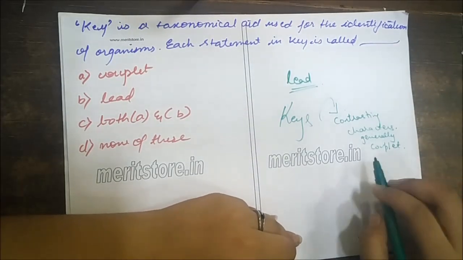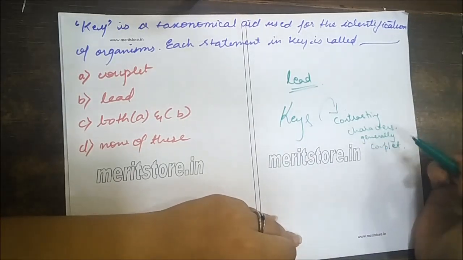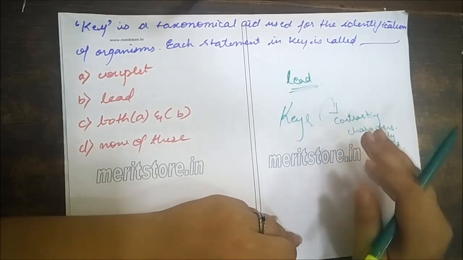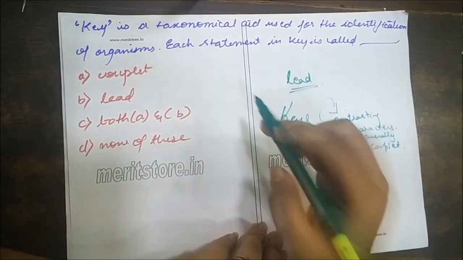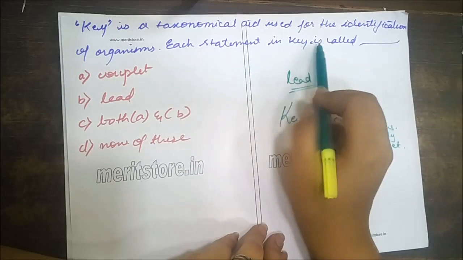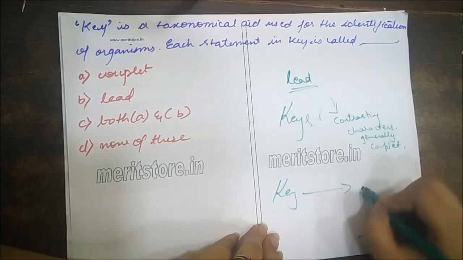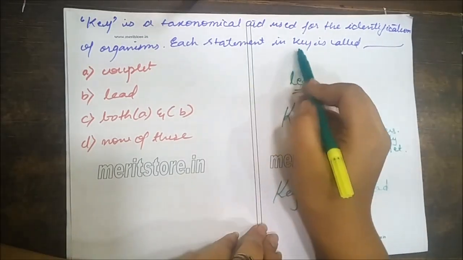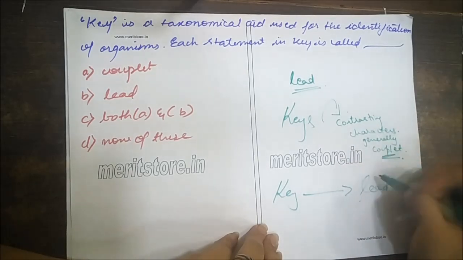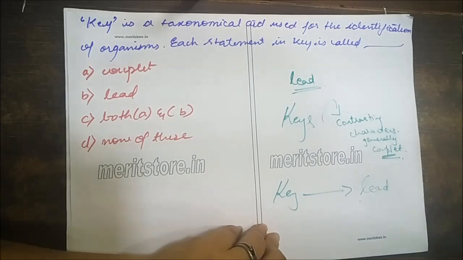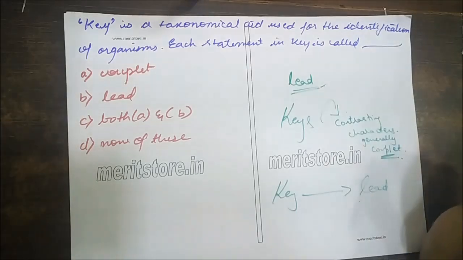It represents a choice made between two opposite options which results in acceptance of only one and rejection of the other. Now the question is, each statement in key is called what? Statement in key is lead. Contrasting characters generally is couplet. Got the difference between couplet and lead? Keys are generally analytic in nature. So the answer is lead.